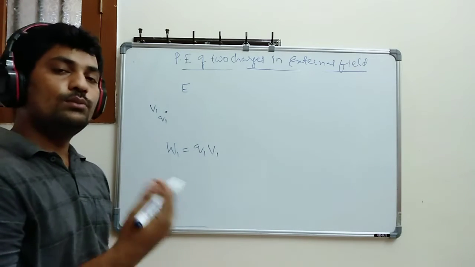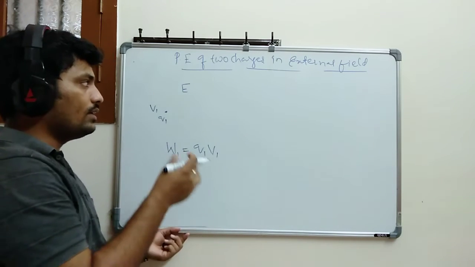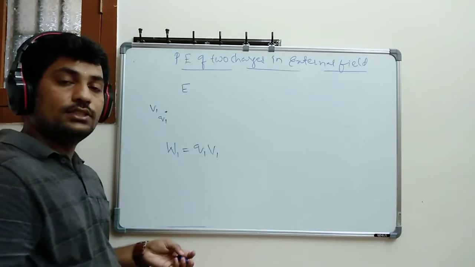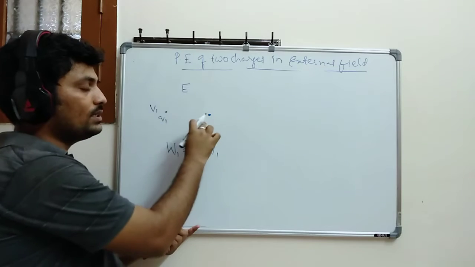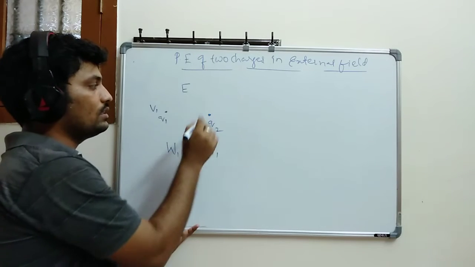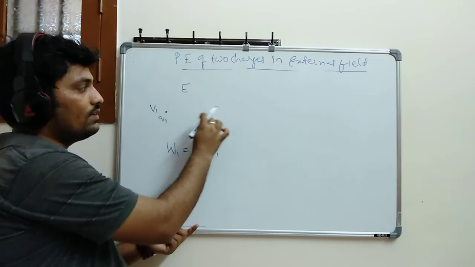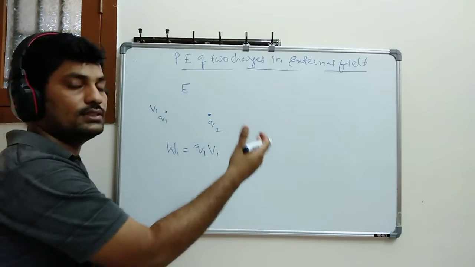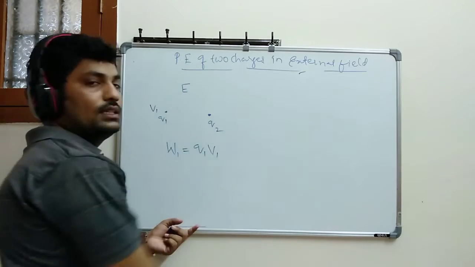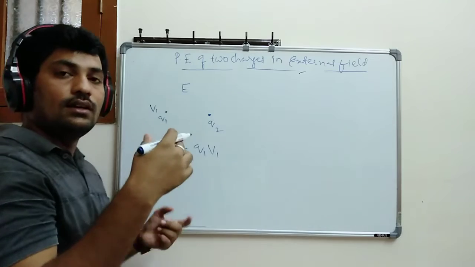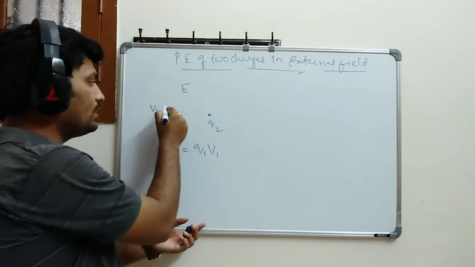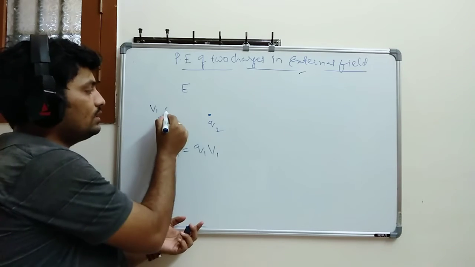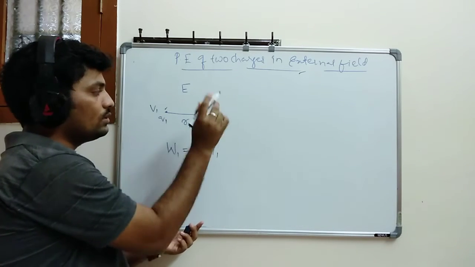Now one more thing. Already I brought one charge. Let's suppose you bring one more charge, this is the Q2 charge. This particular charge will have an effect from this already existing external field, and it also faces one more effect from this particular charge Q1. The distance between them is R12.